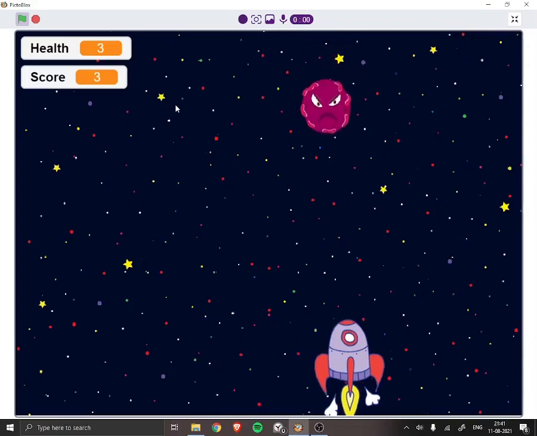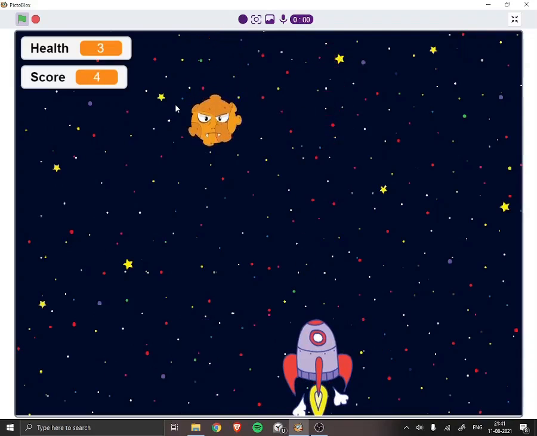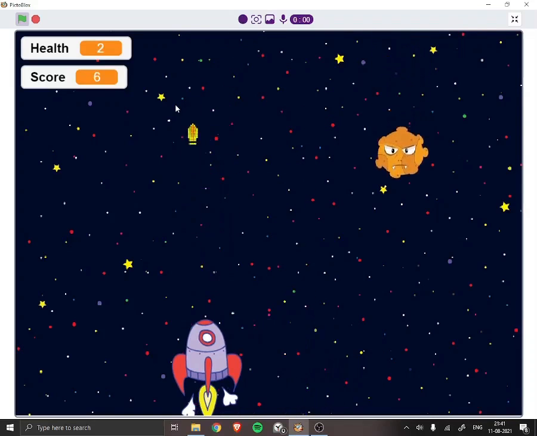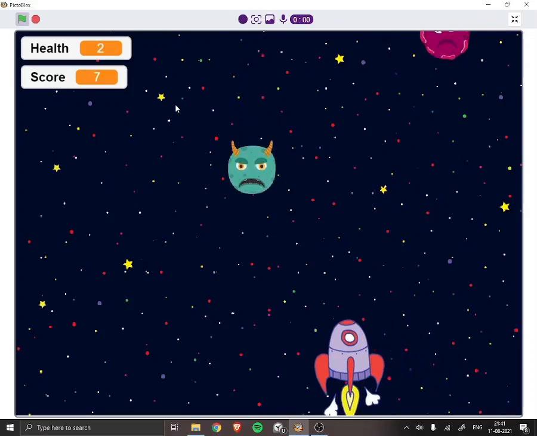On the top left corner, as you can see, my health and my score are displayed. If I touch the monster, my health will decrease by 1, and if I kill a monster, my score will increase by 1.